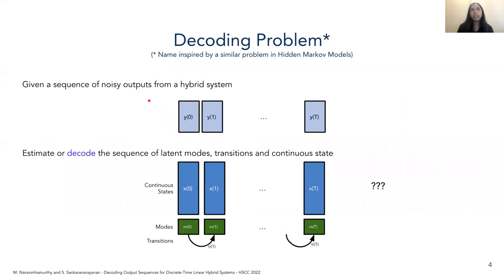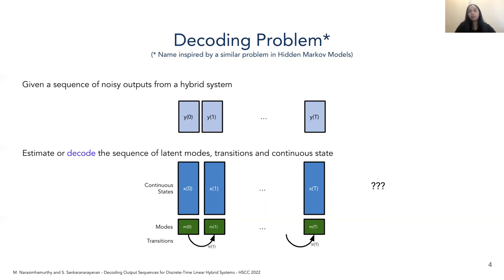So if we are given a finite sequence of length t of outputs from a hybrid system as it is evolving over time with some disturbance present, then the decoding problem seeks to reconstruct the underlying state information. It estimates, or decodes, the sequence of continuous states, modes that the system is in, and the transitions taken by the hybrid system when going from one mode to another. The name was inspired by the Viterbi decoding algorithm, which solves a similar problem for hidden Markov models.